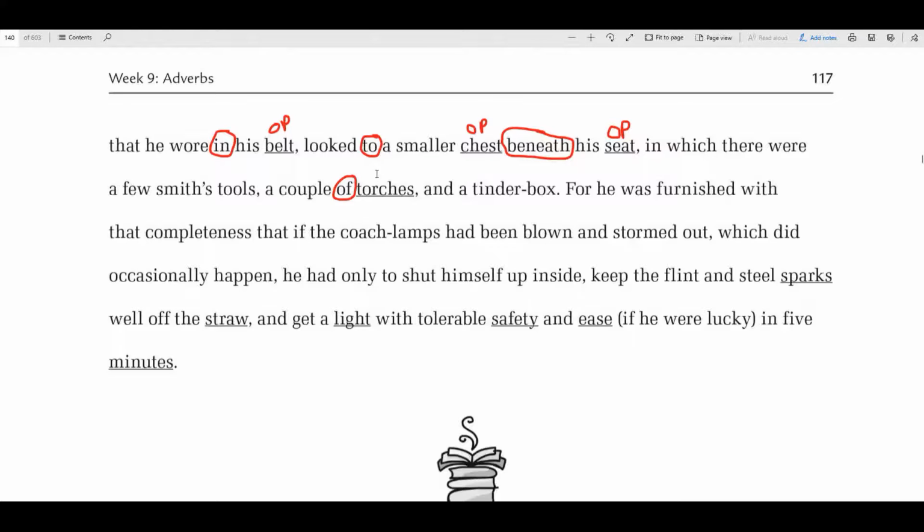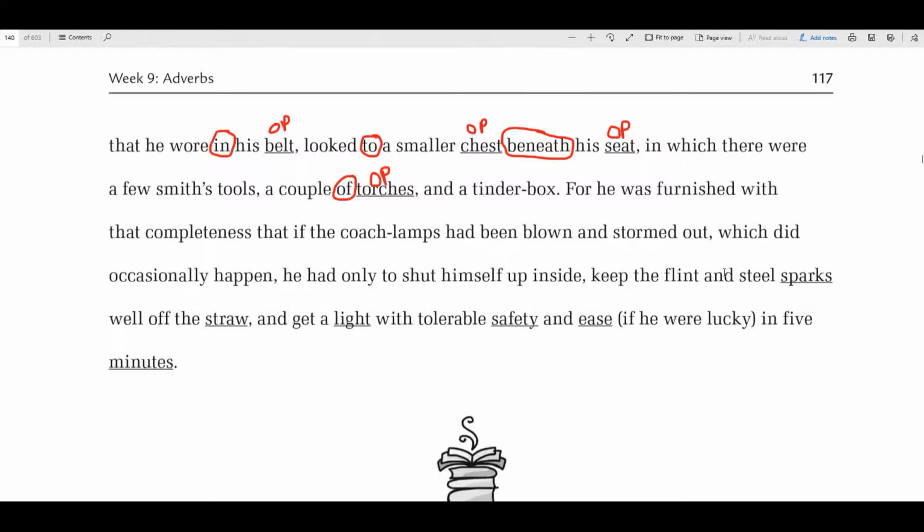Of is a preposition, making this an OP. We've not yet found a compound anything, have we? I don't think. For he was furnished with that completeness that if the coach lamps had been blown and stormed out, which did occasionally happen, he had only to shut himself up inside, keep the flint and steel sparks well off the straw.